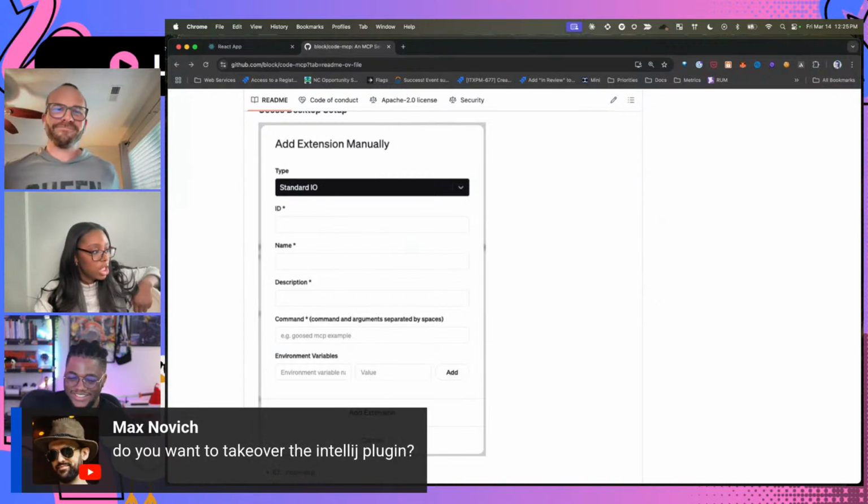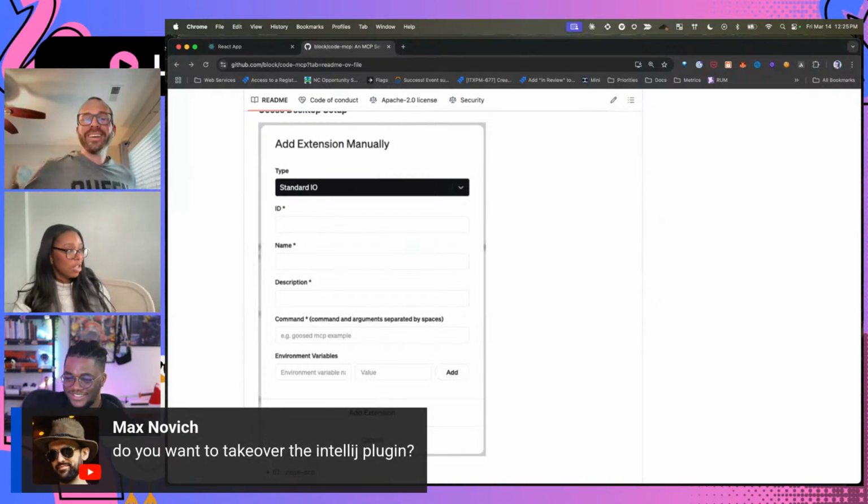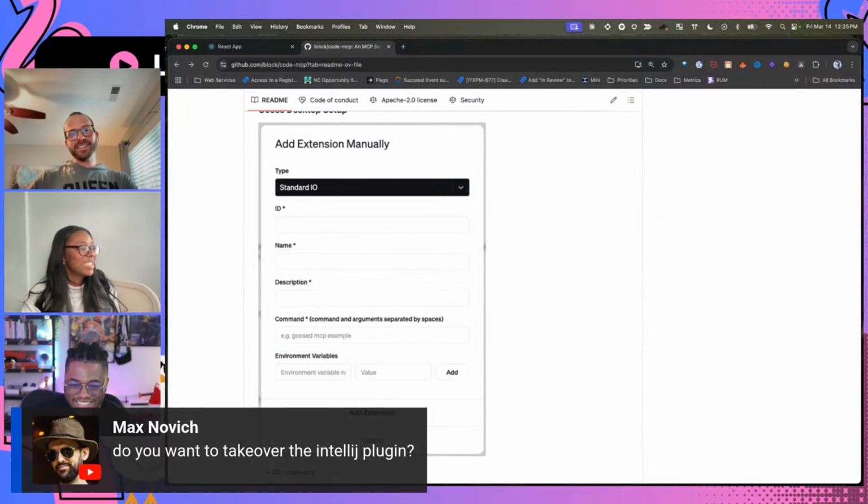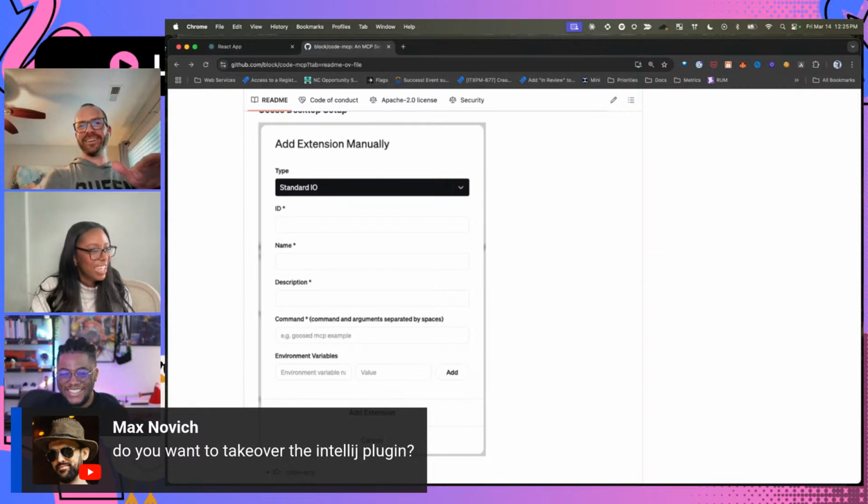Ooh, question. You want to take over the IntelliJ plugin? You've done so well. I don't, Max. I appreciate the question, but no. I don't know if I want to own the VS Code plugin.